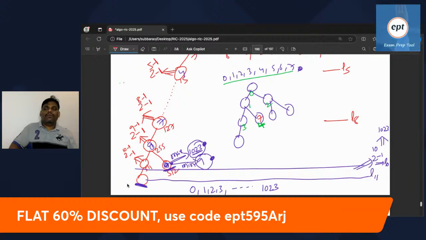Check. Remaining people I will adjust. There is no problem at all. Right? So remaining people I can adjust. So here the maximum I can keep is 7. Now, the minimum I can keep.